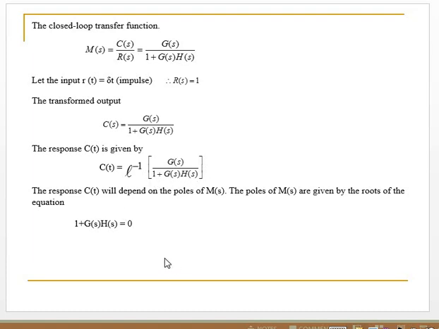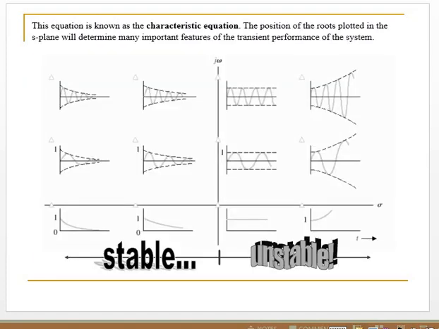The response will depend on the poles of M(S), the closed loop transfer function. The poles of M(S) are given by the roots of the equation 1 plus G(S)H(S) equals 0, and this equation we call the characteristic equation. The position of the poles in the S-plane determines many important features of the transient performance of the system.